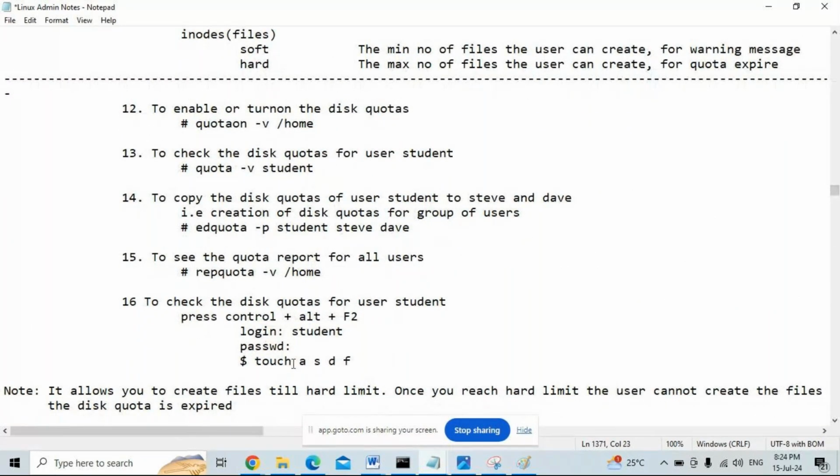But the touch command creates files with 0 bytes, empty files. I did not use any space. I just get empty files. As I told you, whichever comes first, either in blocks or in inodes, the quota will be expired.